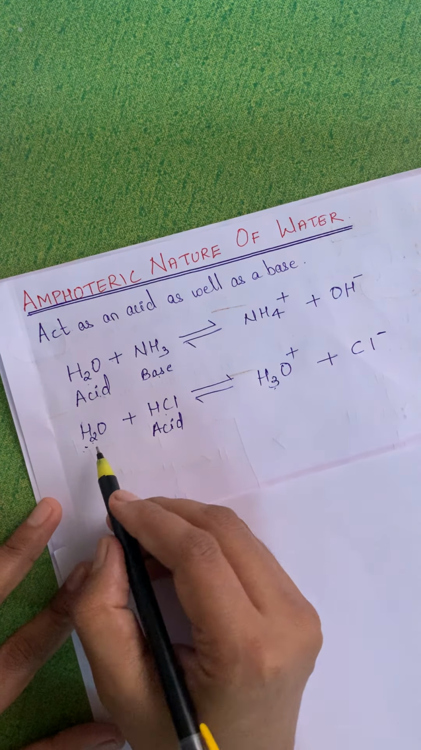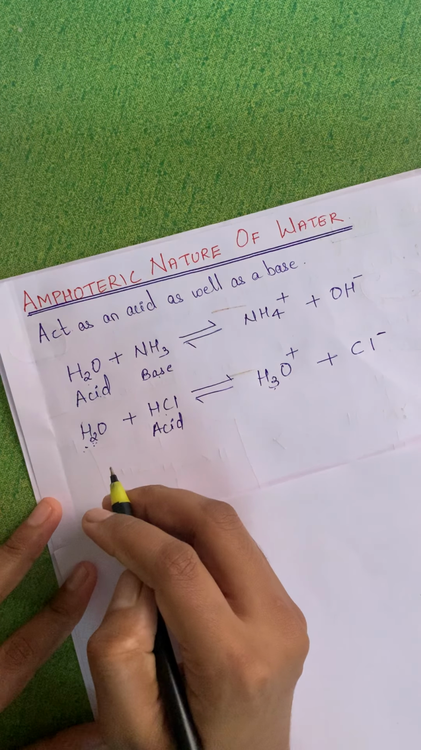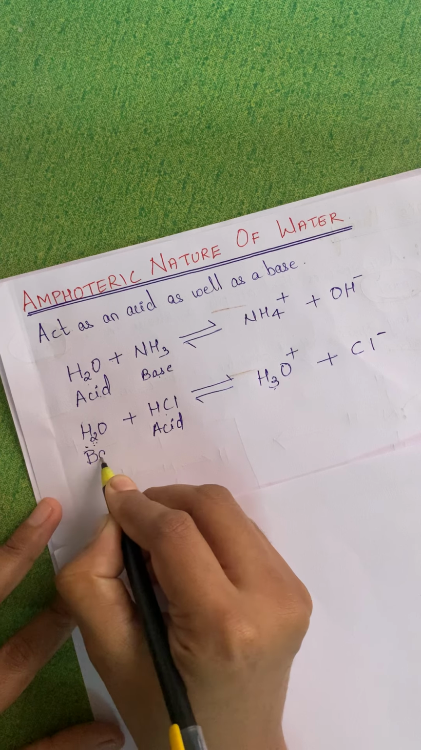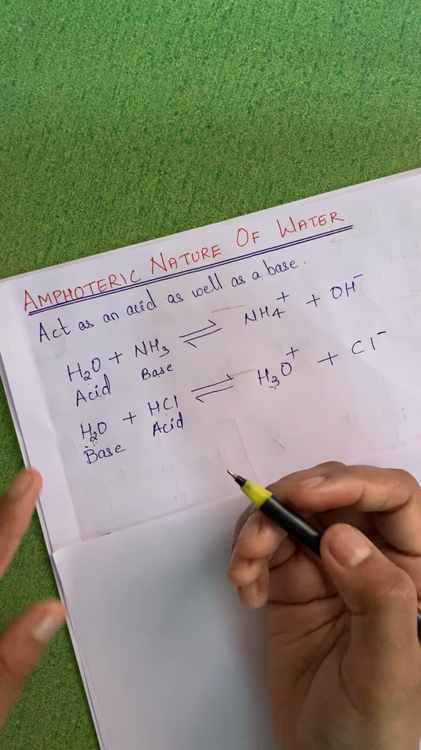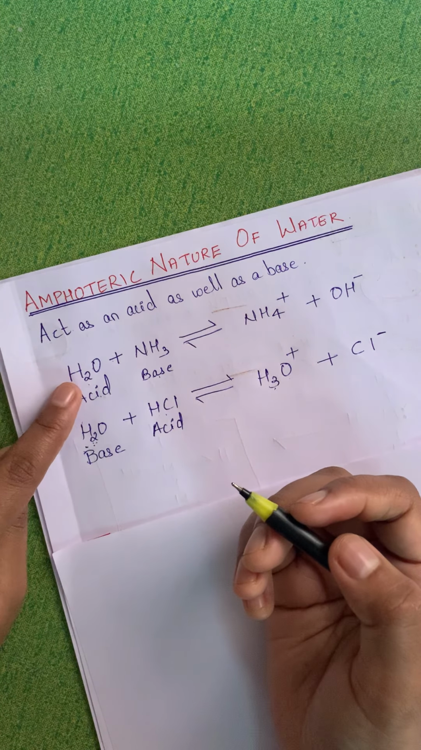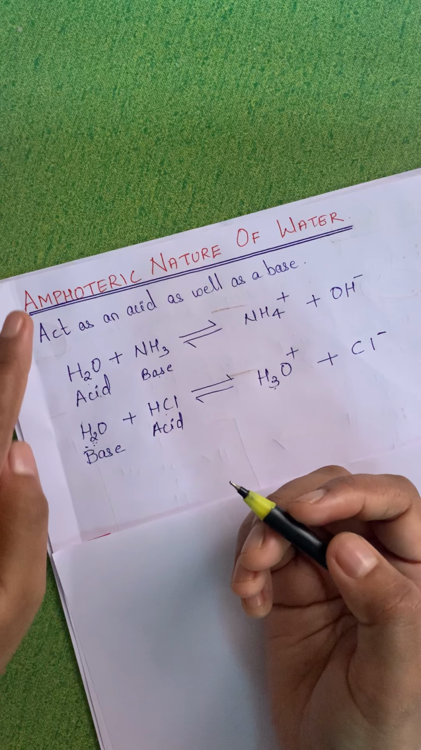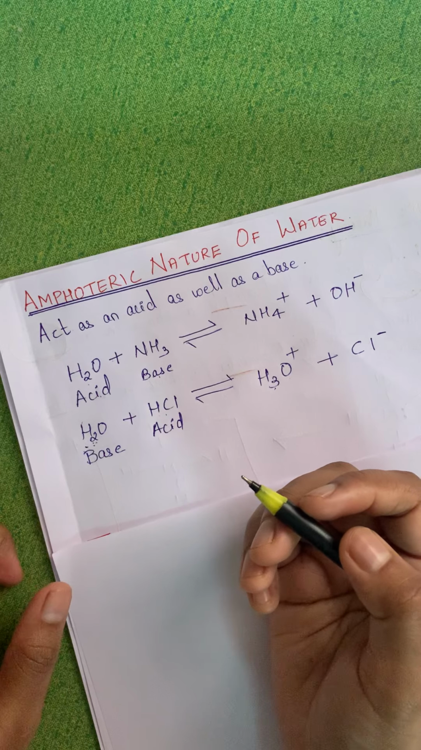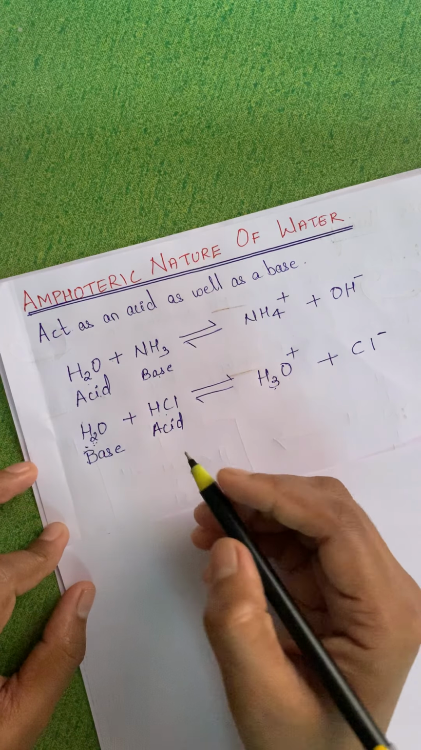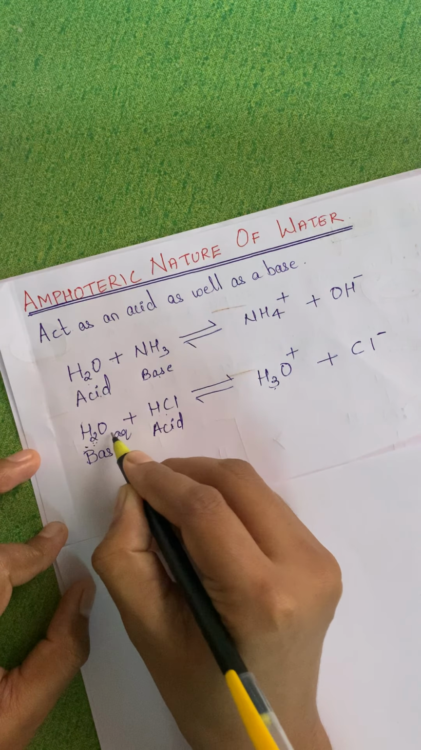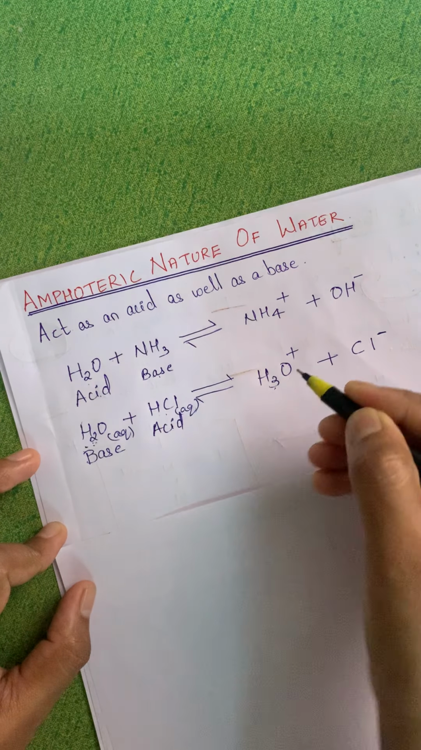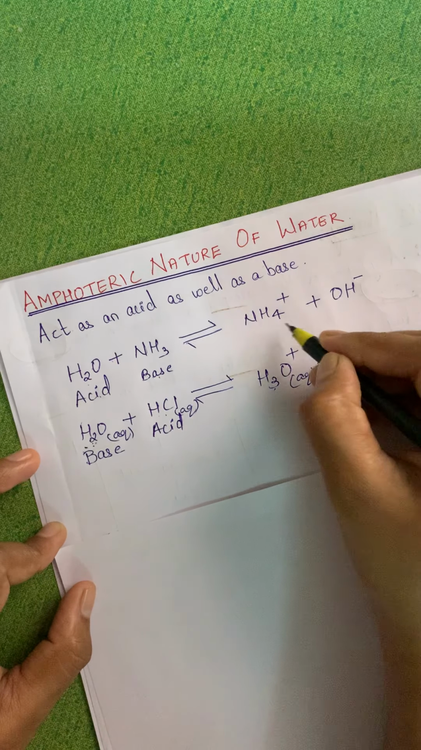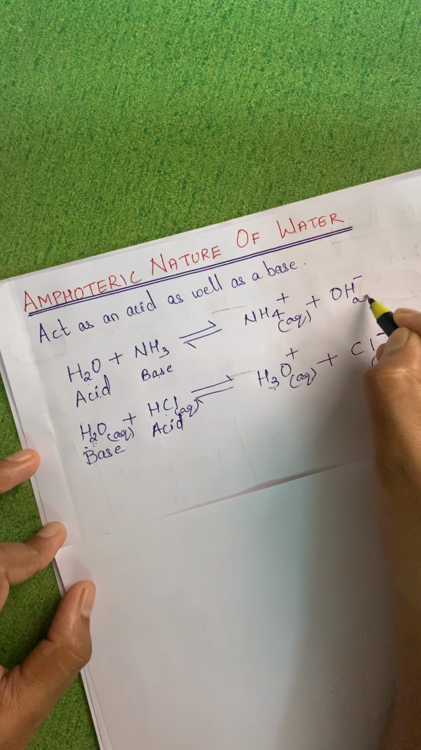So as a result, in this case water accepts the H plus ion. Therefore here it is said to be a base. So water has the capacity to act as acid as well as base. Therefore, it is said to have amphoteric nature. Hopefully this is understood nicely. So everywhere please write down aqueous, because this will react only in solution.